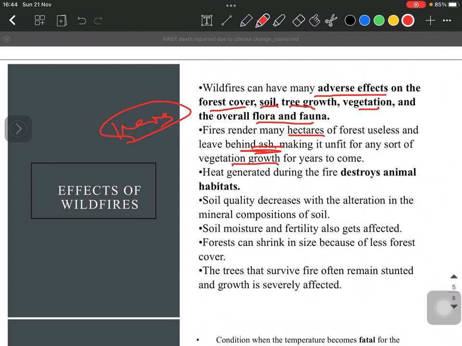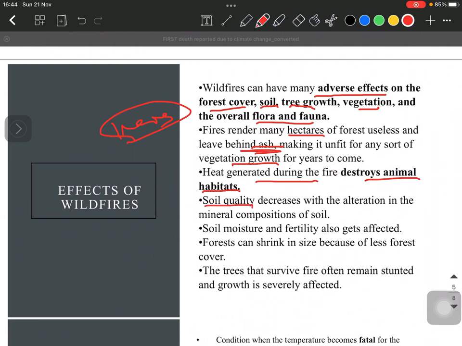So heat gets generated during these fires, and due to this increased heat, it destroys animal habitats and it kills animals. Like we have seen in the Australian fires that kangaroos and other animals were getting out of those fires towards the human habitats, and people were helping them in treating their burns and all. But not every animal can escape this fire, and animal habitats and animal population gets depleted in these areas.